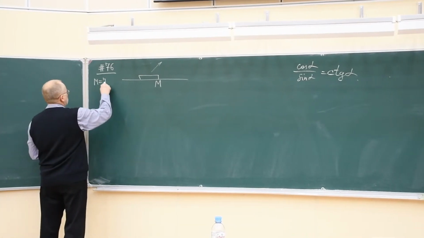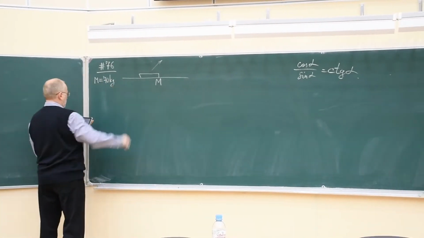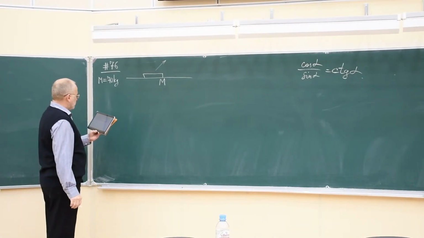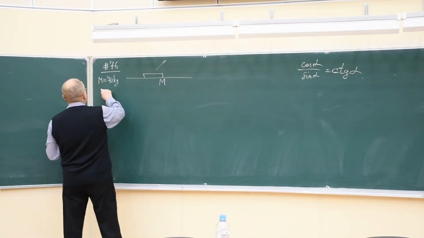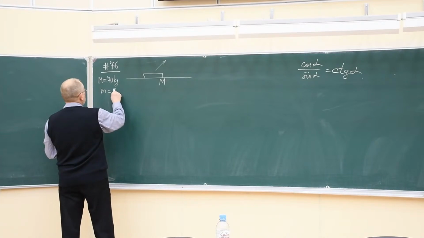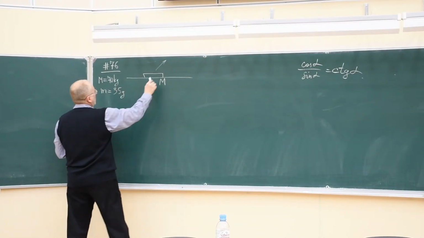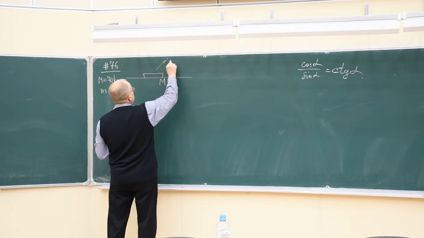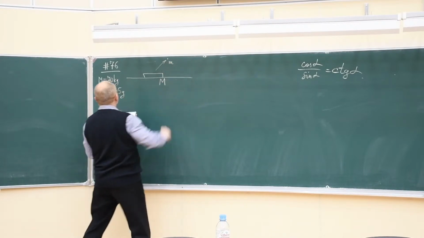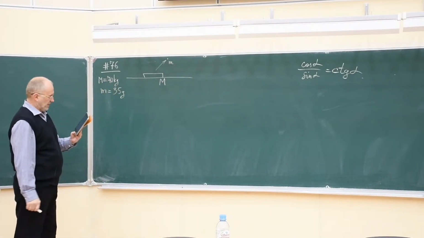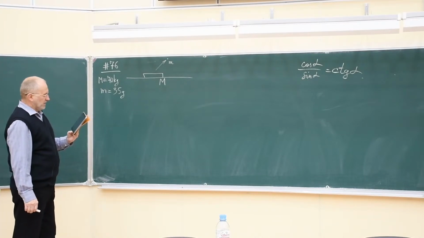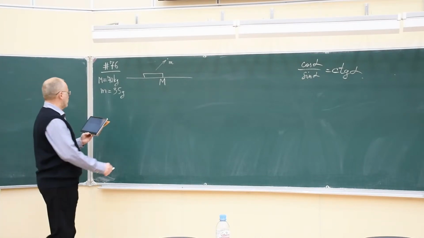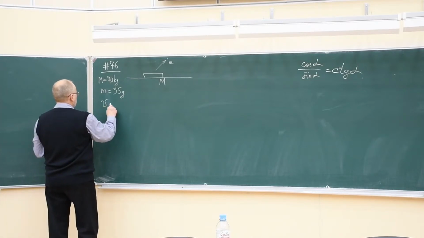that is 70 kilograms. The mass of the shot is 35 grams. So the bullet flying here is 35 grams. And the mean initial velocity of the shot is also given.